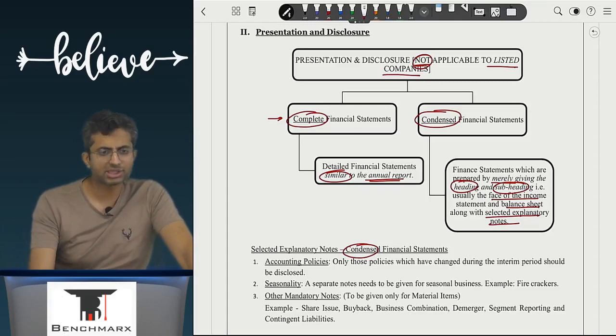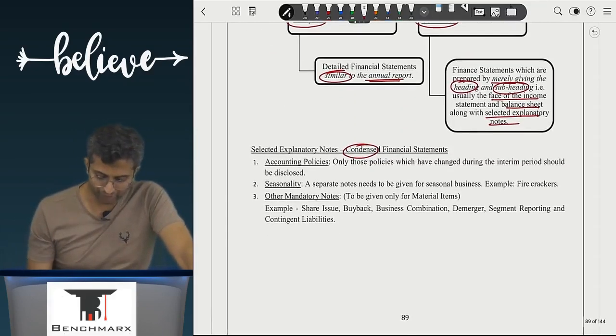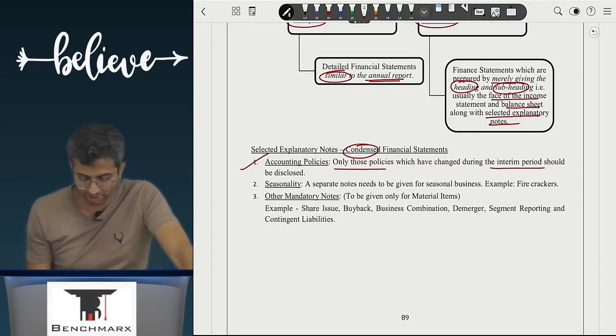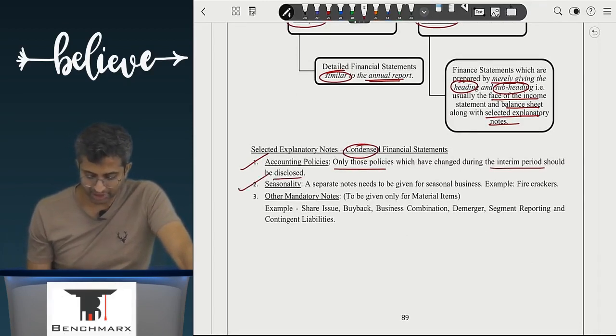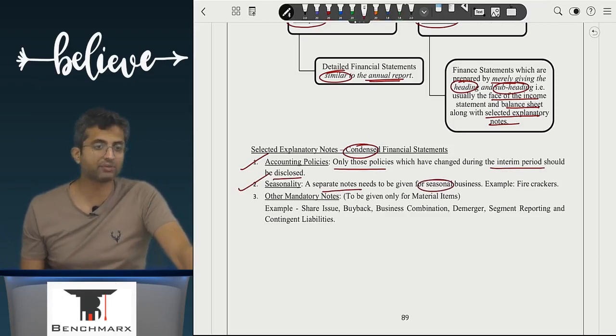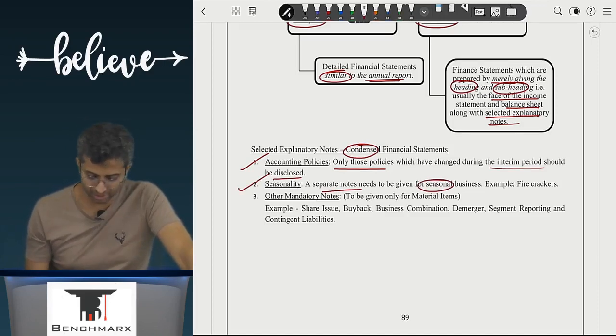Are we clear with this? Acha. So you have to mention about accounting policies, only those policies which have been changed during the interim period should be disclosed. Second is seasonality. A separate note needs to be given for seasonal business. For example, firecrackers, you will give a separate note.